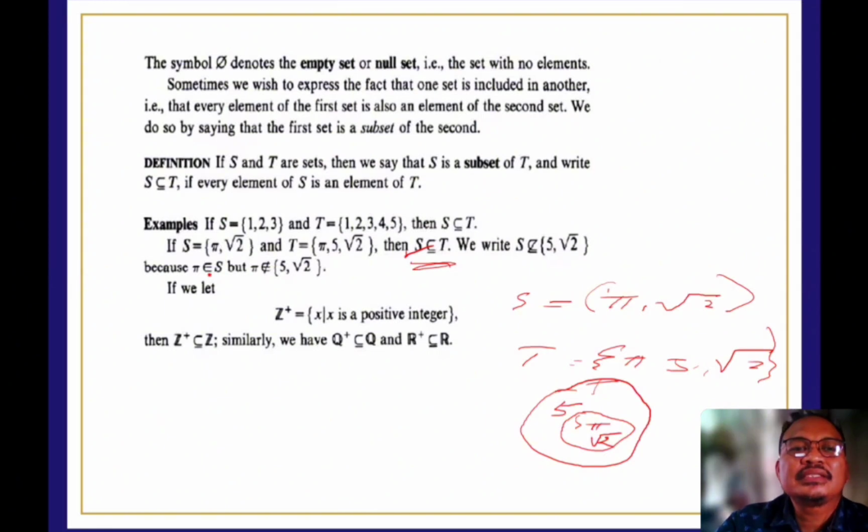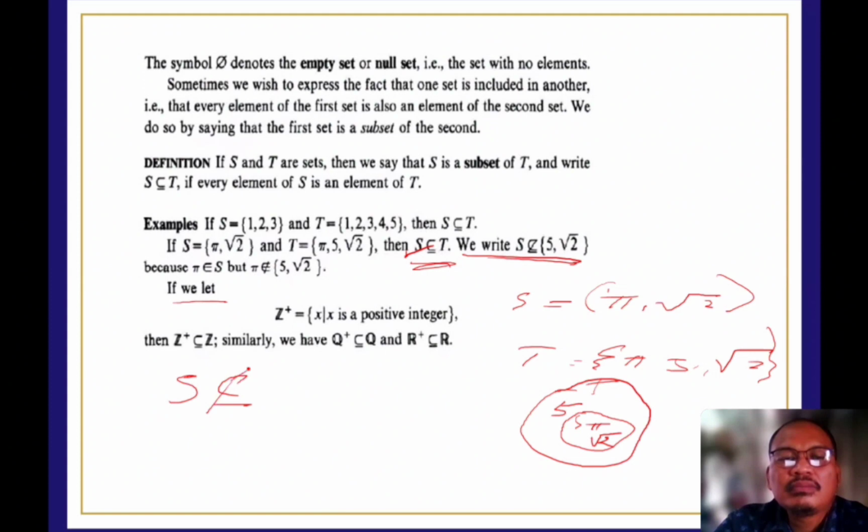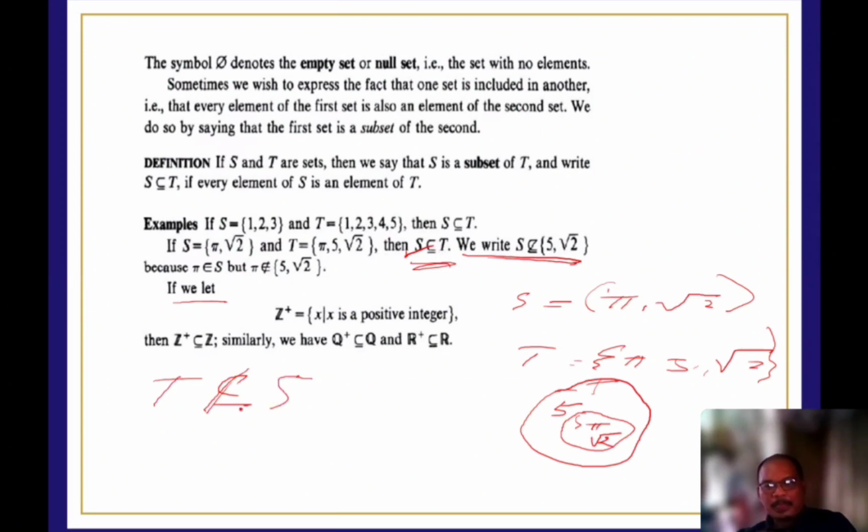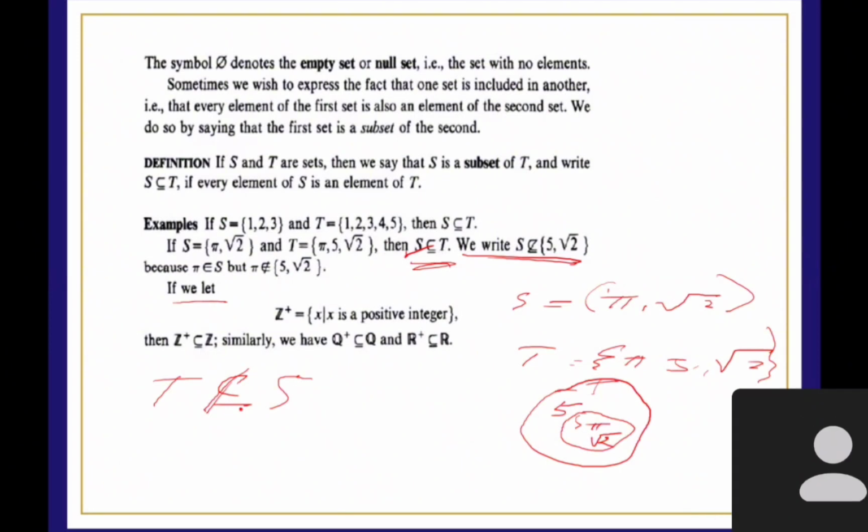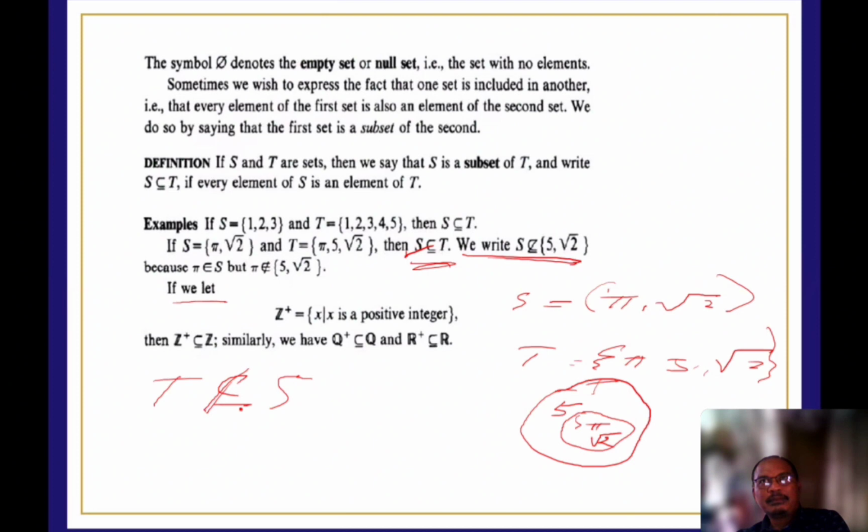Pi is an element of S, but pi is not an element of what? Okay, ito medyo vague, no? Pwede natin sabihin dito na T is not a subset of S. Bakit kaya? Kasi po may mga elements po na hindi part po ng S, kaya po hindi siya subset ng S. So ibig sabihin, dapat mas madami talaga yung power set natin, yung pinanggagalingan.